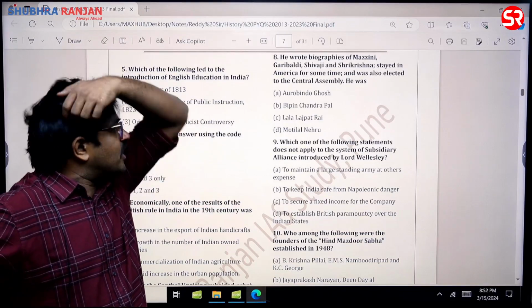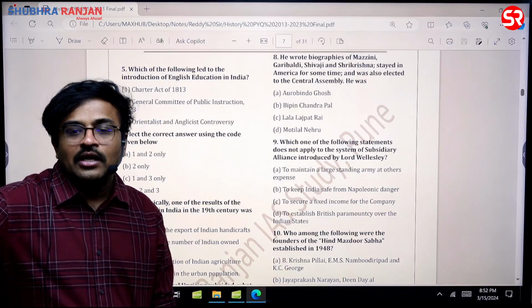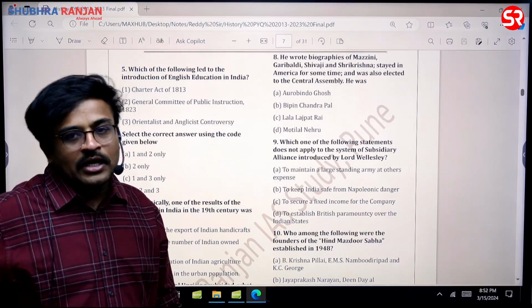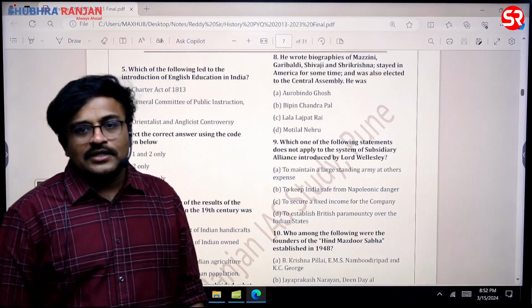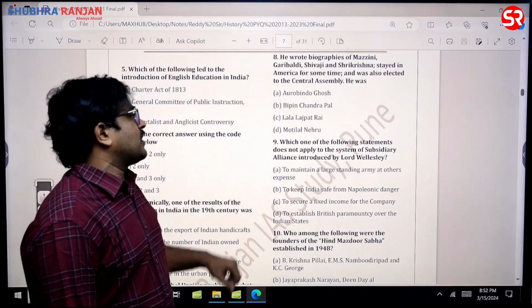Then after that, being elected to the Central Legislative Assembly, you might be knowing that he was part of the responsivist group in the Swarajists, sir. That man was part of the responsivists among the Swarajists. So therefore, Lala Lajpat Rai is the answer for this question.